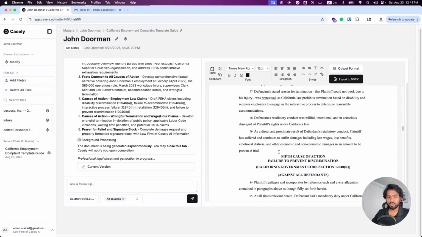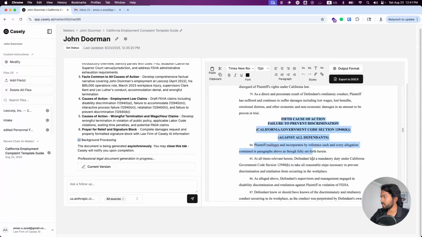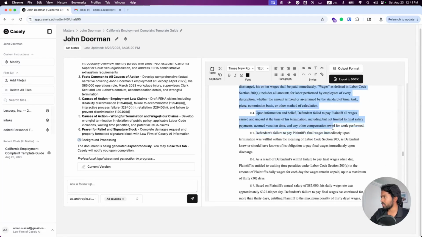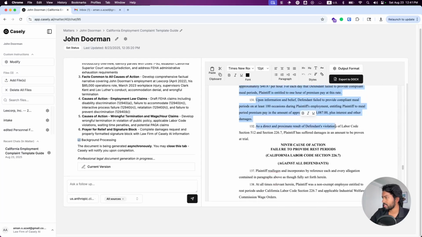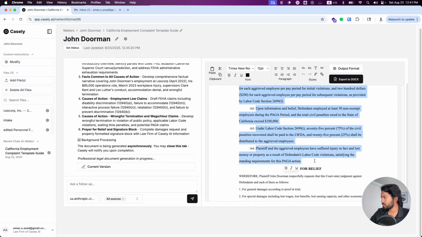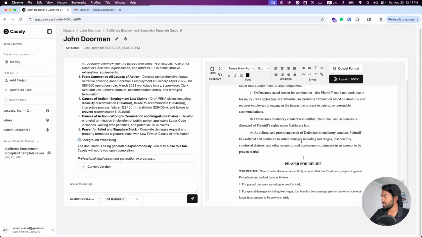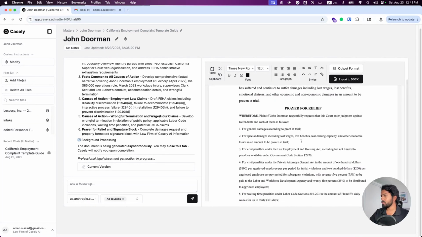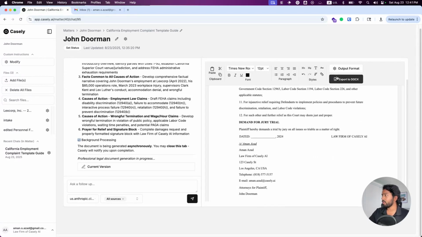That's fine. We acknowledged this coming into it, and that's why we placed everything into a Word document editor here in the browser. For anything we don't like, let's say the 5th to the 10th cause of action, let's just remove these from our generation and clean it up a little bit. Great. Now we're back to what we initially wanted, the 4 causes of action, and we're ready to export this.